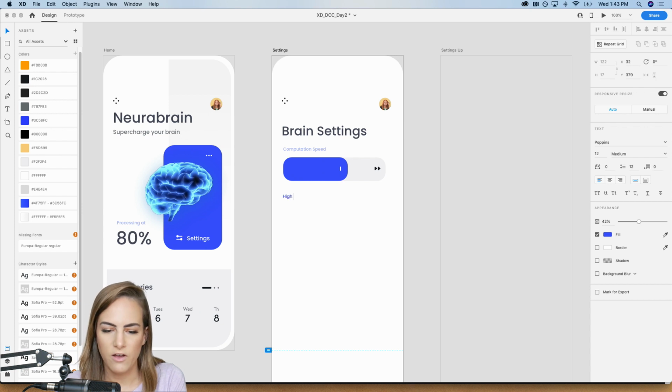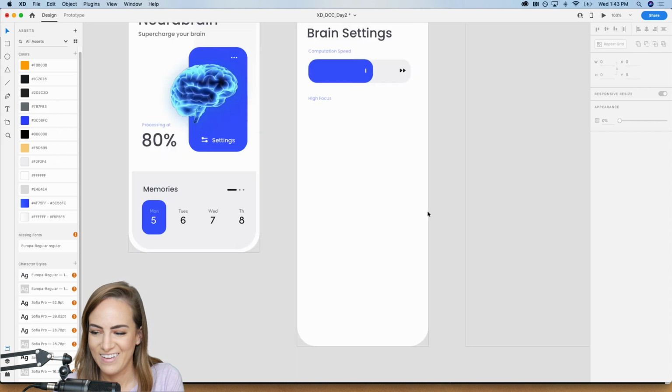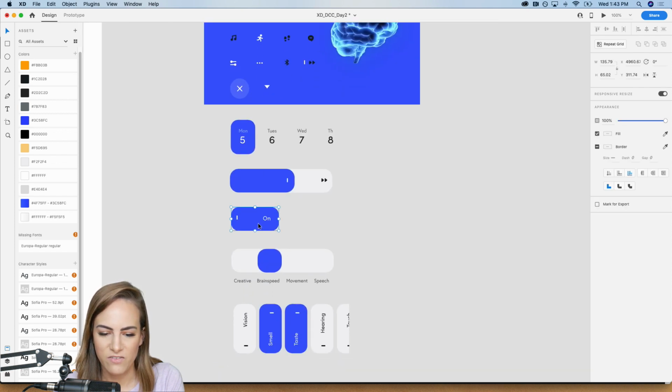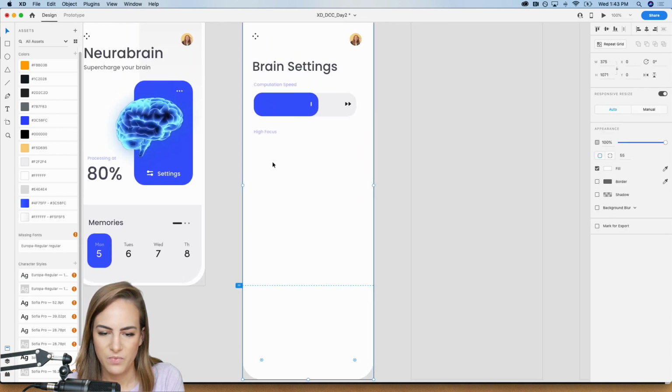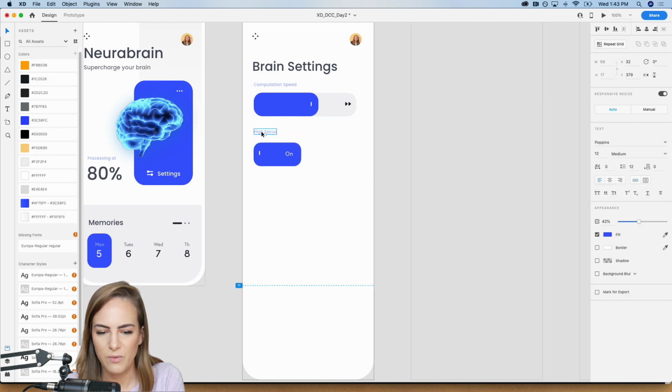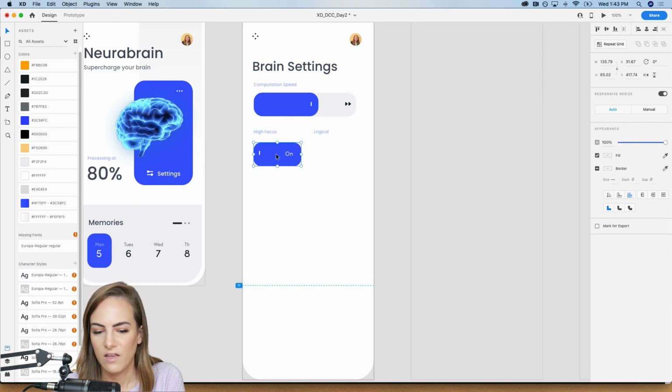So let's say high focus. We want laser focus. And then we'll have an on and off toggle for this. And we're keeping these very chunky. I'm really into the chunky toggles feel lately. And maybe we can add logical. How logical are we?